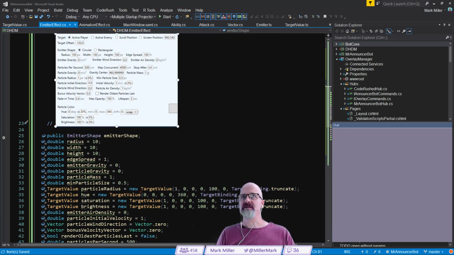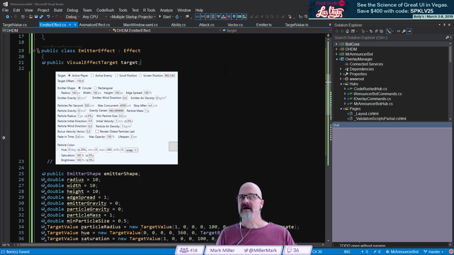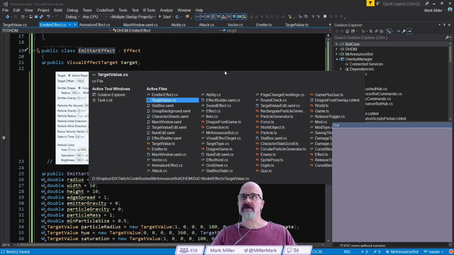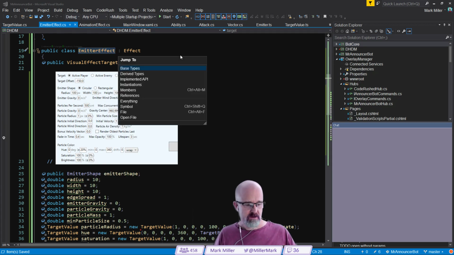Next, we need to fill it in. So I'm going to get rid of this. I'm going to assume I got all of these. Maybe I'll keep this for a second. And let's now create a new emitter effect in the right spot. So we need to do that in, I forget where it is. Hold on a second. Let's go find it.